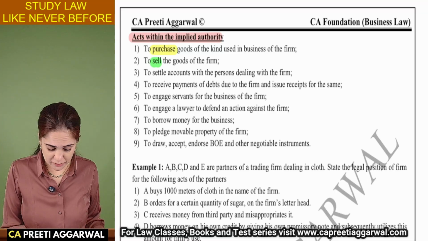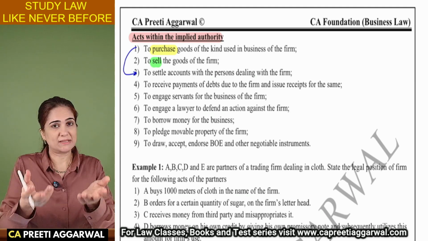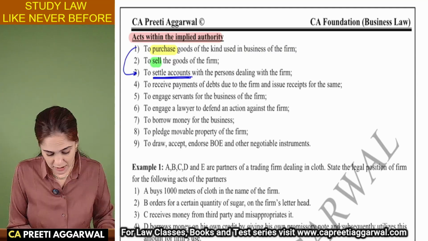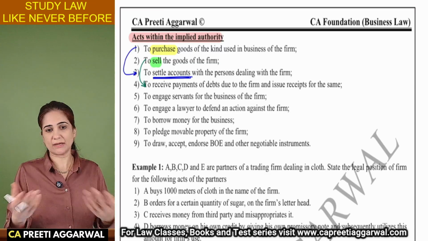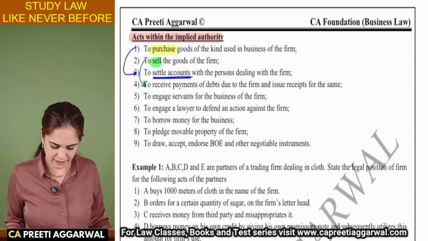If you have purchased the goods, then you will have to make payments and settle the accounts. So you also have the right to settle the accounts. If you are selling the goods, you will obviously receive money. You can accept the money and issue receipts. So these 4 points are connected.